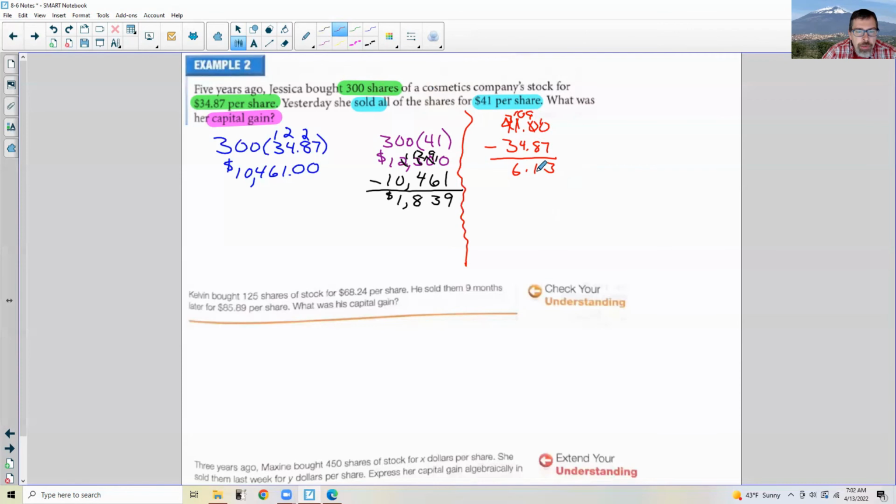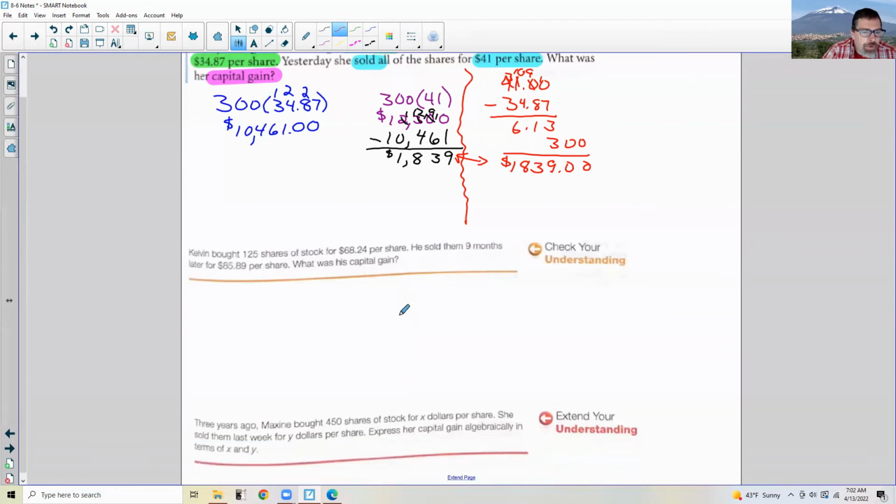So first you could find the profit of one and then multiply by 300. And when I do that, I get 1,839. And as you can see, these equal each other. So either way you do it, it doesn't matter. I find it easier to find how much you profited on each share and then multiply by how many you bought. But that's up to you.